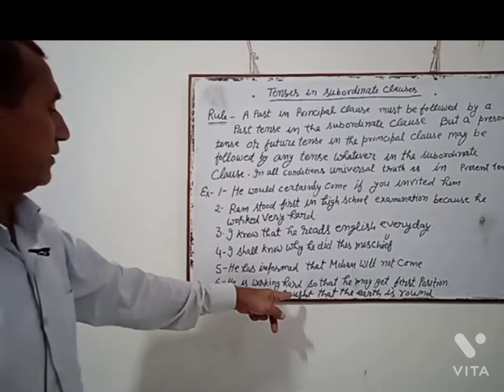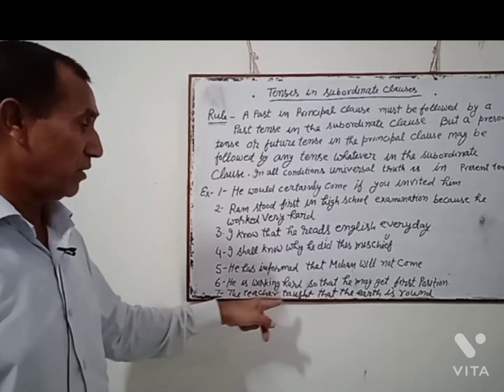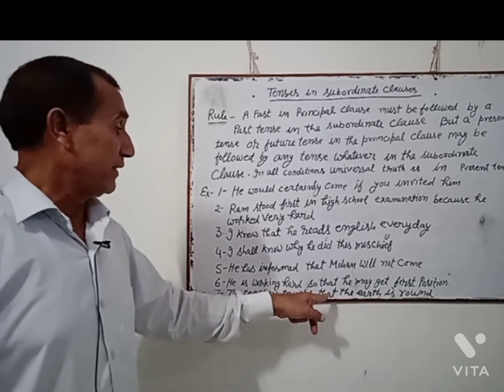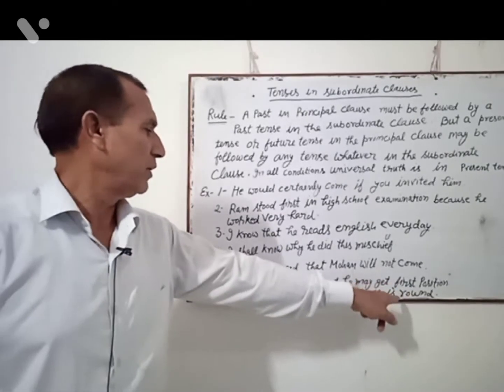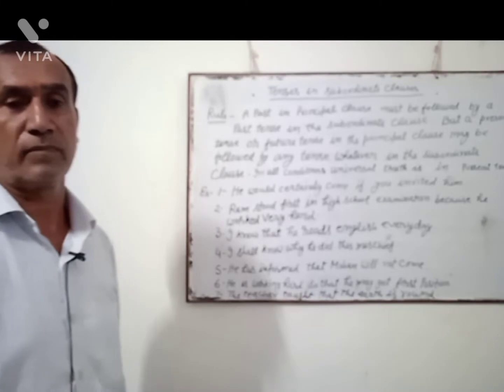The teacher taught is a past tense, but that the earth is round is universal truth. So there is a present tense.